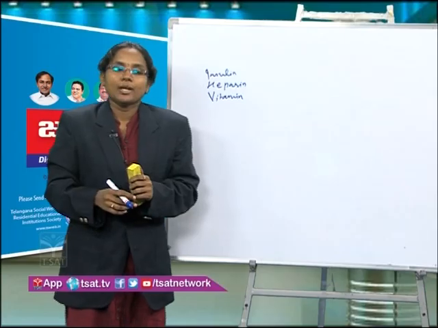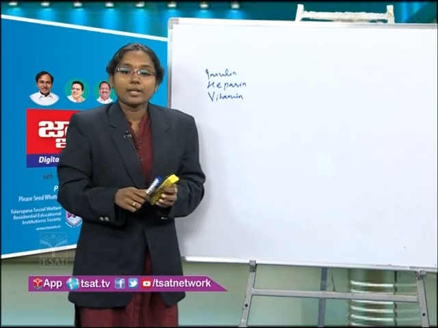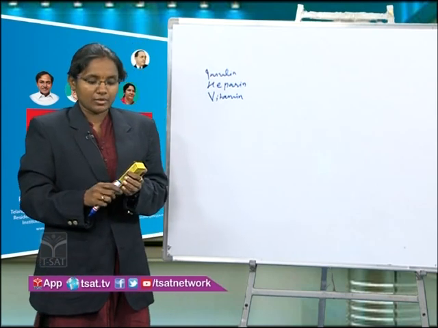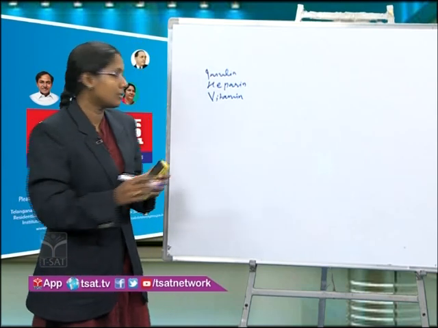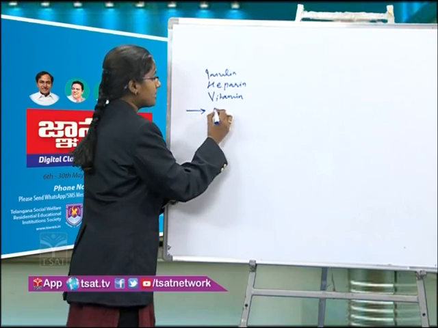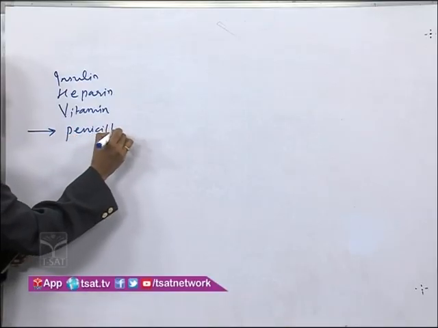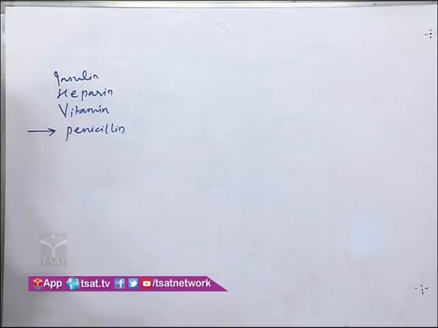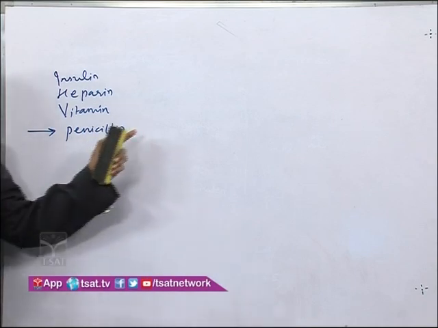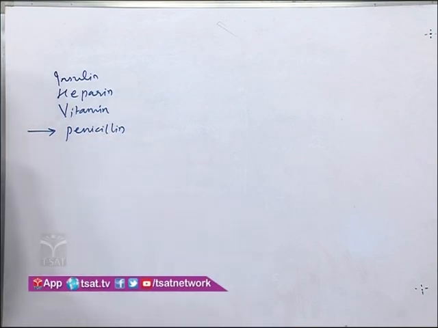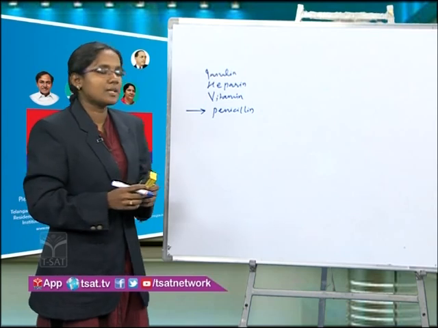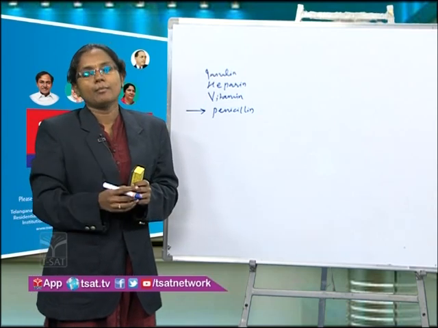And microorganisms, what drugs do we get from microorganisms? Okay, what can you say? Penicillin can be extracted from the fungus called Penicillium notatum, and also streptomycin, that is extracted from bacteria.